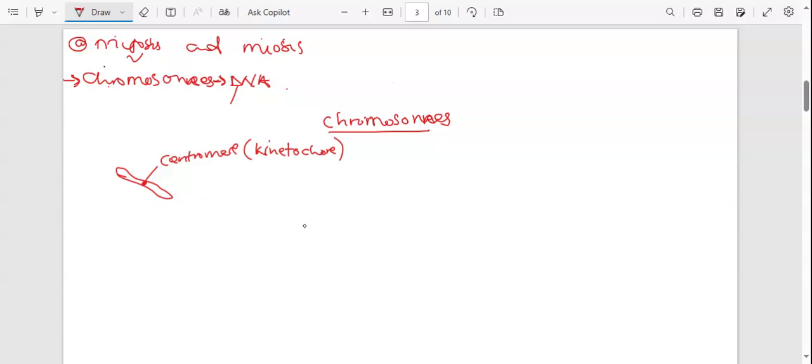What if you find them when they are two? When the chromosomes are two, they will look like this. My drawing is just bent. It's not supposed to be like this. At this point, there is something that attaches them, and that's what we call the centromere.